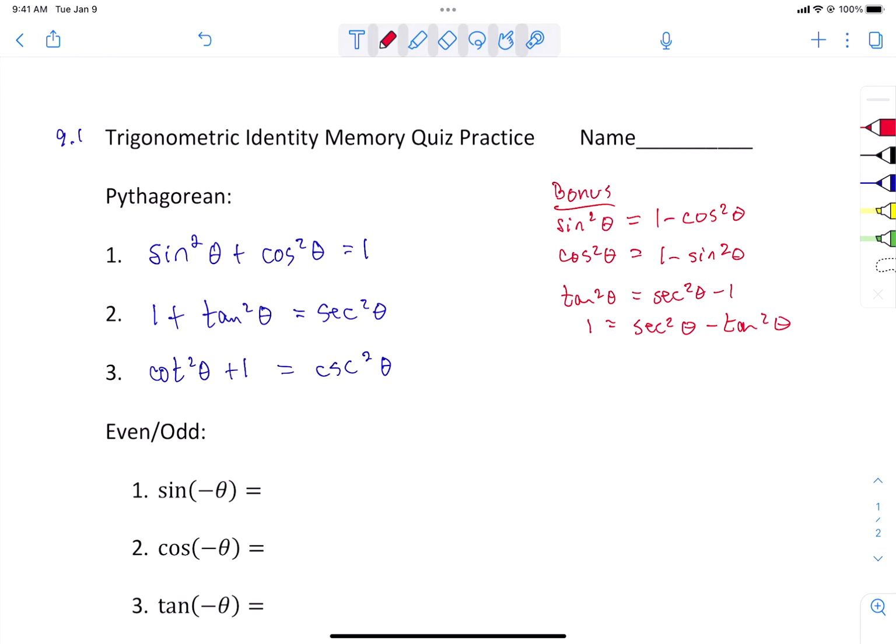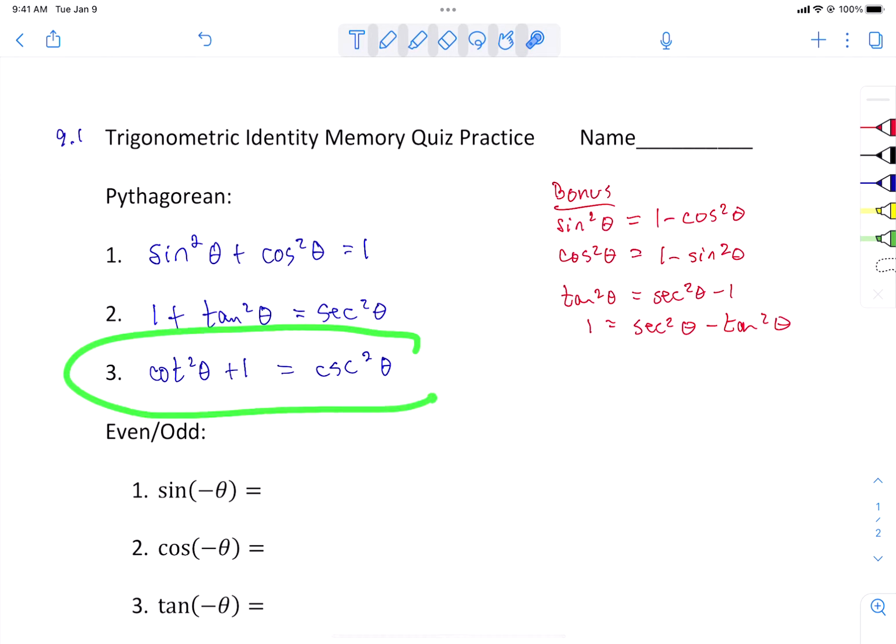A trick that they like to use sometimes when we're verifying identities is, if a 1 is sitting in the problem and the other pieces have sines and cosines, you can replace it with sine squared plus cosine squared. If your problem has secants and tangents and a 1 is sitting there, you can replace it with secant squared minus tangent squared.